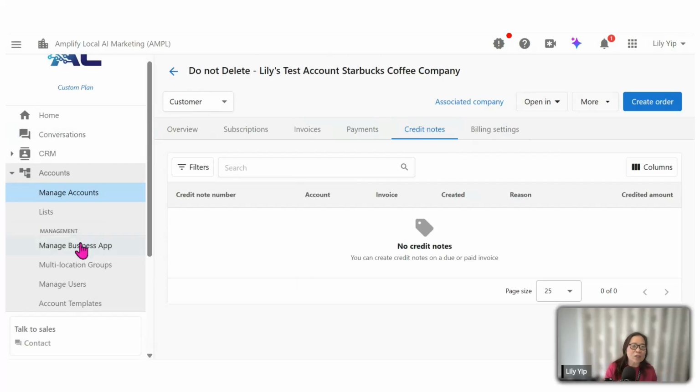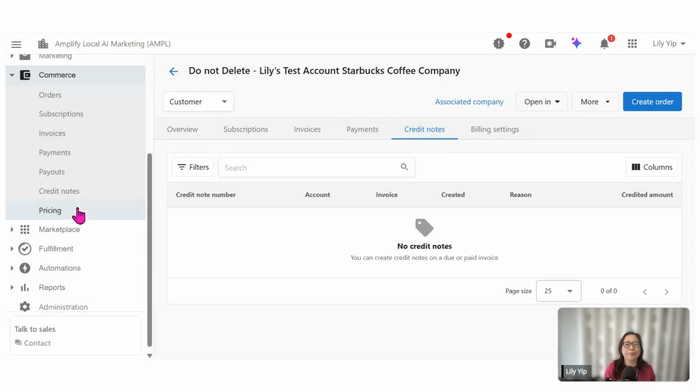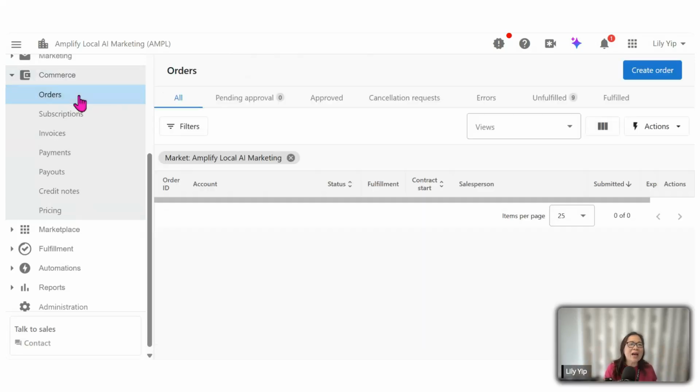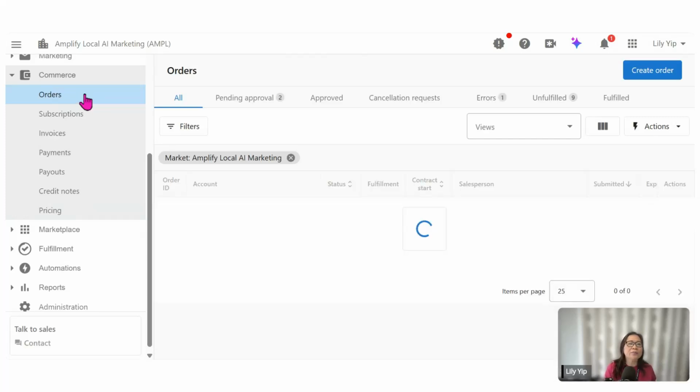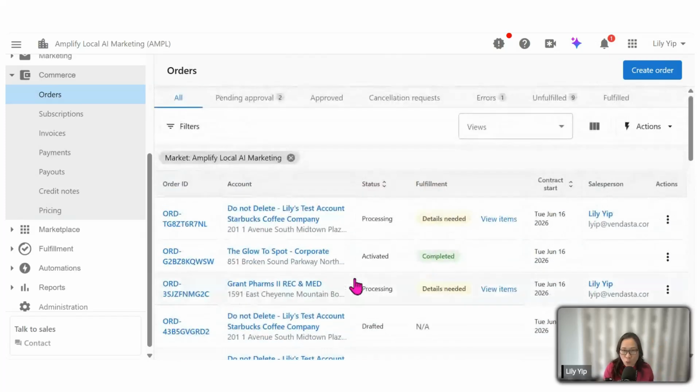Now, the next section that I'm going to bring you to will be under commerce. Under the commerce tab, that's all relating to your orders and billings. If you click on the orders tab, you're able to see a collation of all the orders that you have generated for all the accounts in Partner Center.